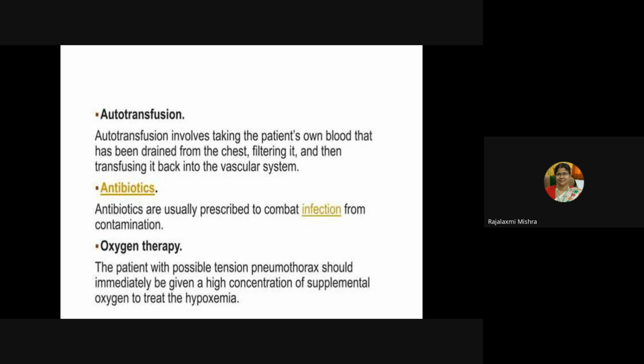Then give autotransfusion, antibiotics, and oxygen therapy. Autotransfusion involves taking the patient's own blood that has been drained from the chest, filtering it, and then transfusing it back to the vascular system. Antibiotics are usually prescribed to combat infection from contamination. Then oxygen therapy will be given.